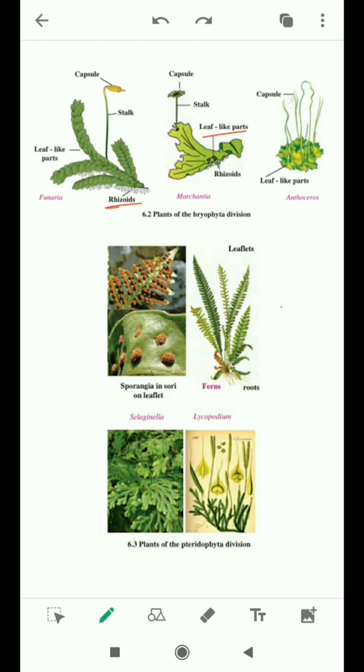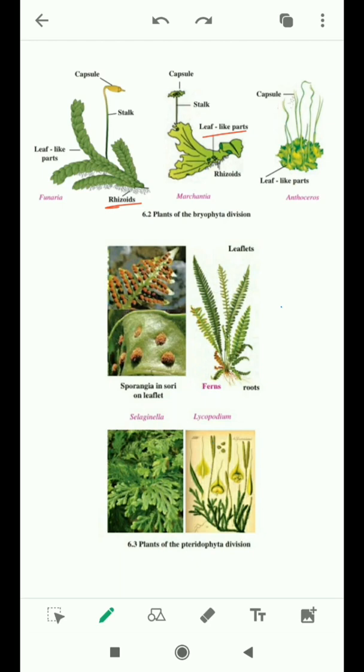See the characteristics of Bryophyta. They grow in moist soil, but need water for reproduction. That is why they are called amphibians of the plant kingdom. They have a false root, stem and leaf. Instead of root, they have rhizoids. Instead of stem, they have a stalk. They do not have conducting tissues. Examples of Bryophyta are moss, Marchantia, Anthoceros and Riccia.